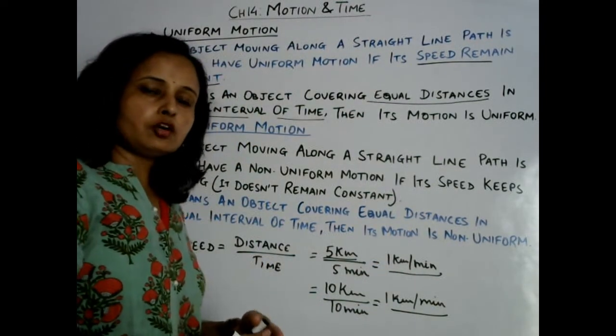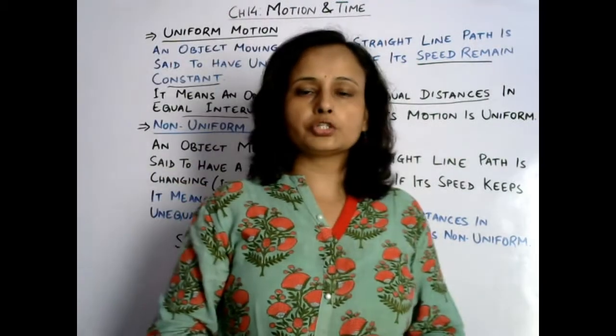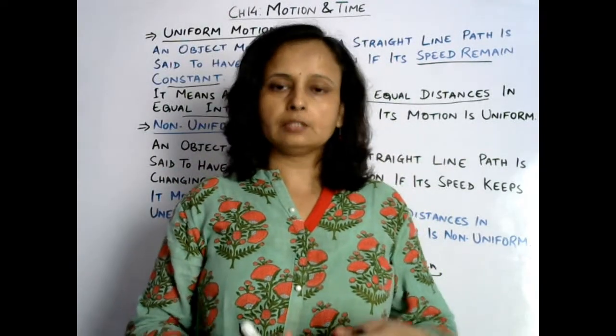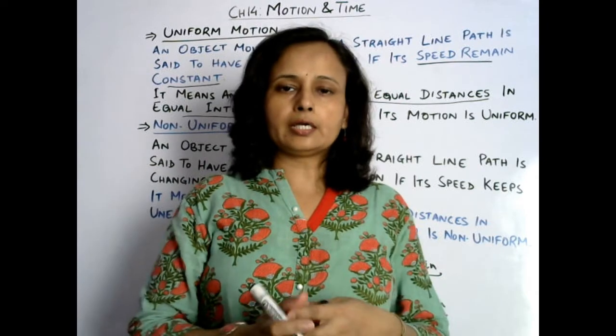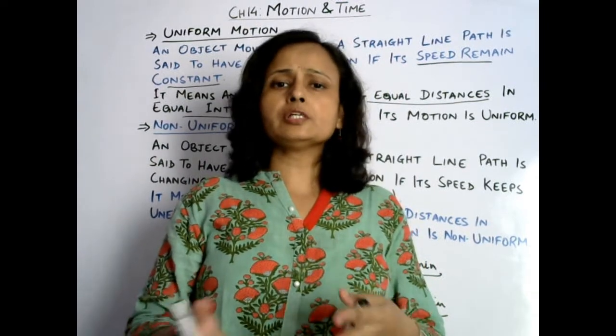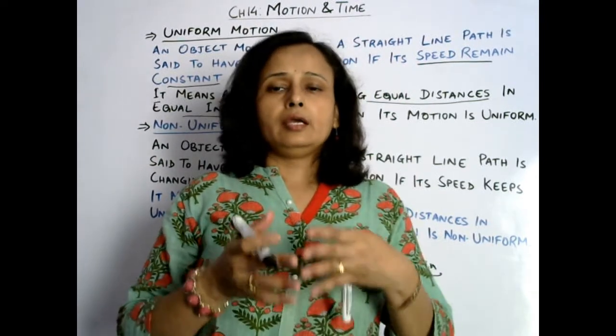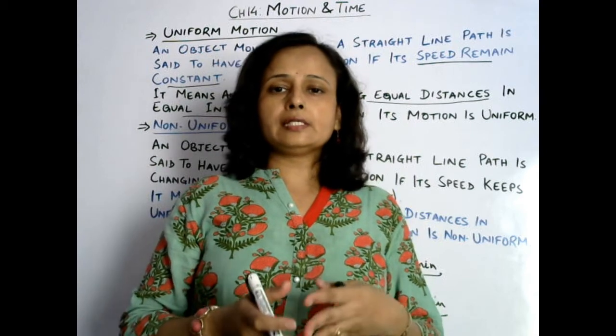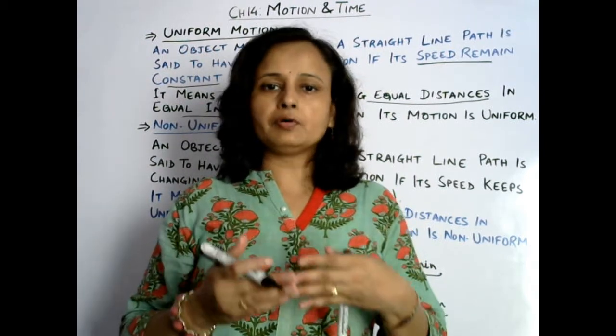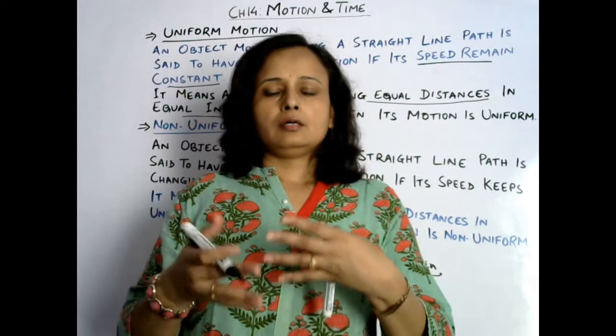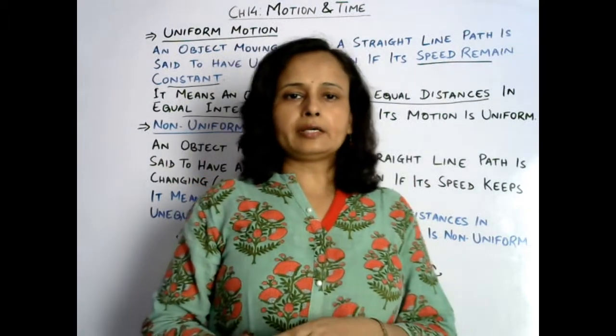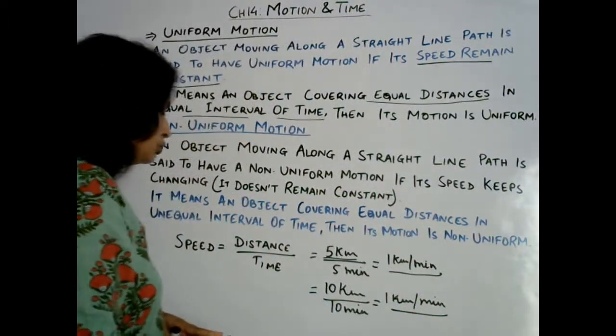So such kind of motion is called uniform motion: when an object runs on a straight line path and covers equal distance in equal intervals of time, it is said to be in uniform motion.